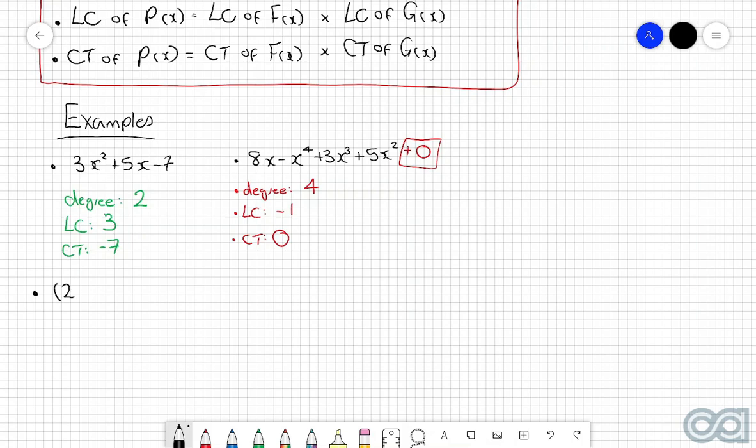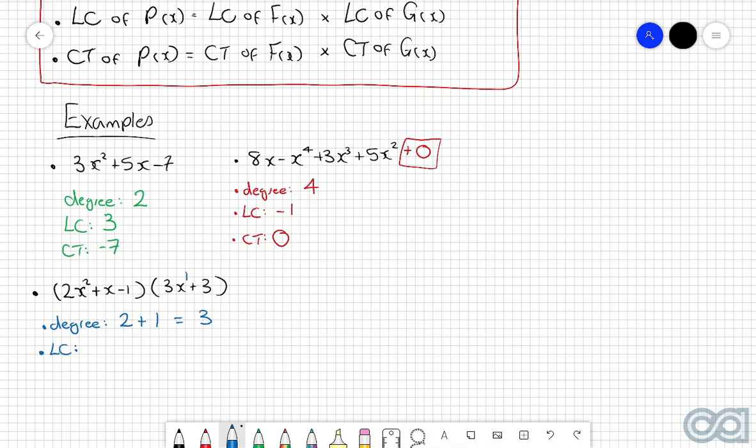Specifically, if we had 2x squared plus x take 1 multiplied by 3x plus 3. So, let's start off with the degree. So we of course recall that the degree of a multiplication of polynomials is the addition of the individual degrees. With this first polynomial, we can see that the highest power of x is 2. So we're going to put 2 plus, then we can see with the second polynomial, the highest power of x is 1. So we'll put this 1 here. So then the degree of the multiplication of these two polynomials will be 2 plus 1, which is equal to 3.